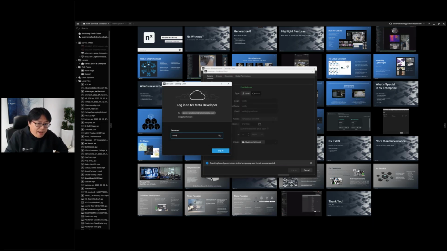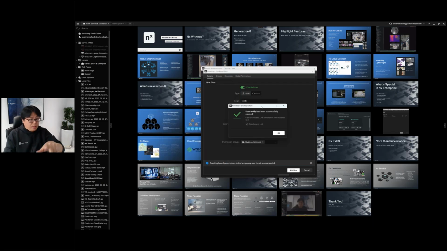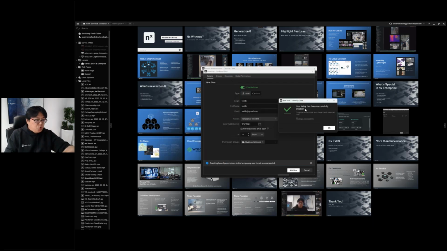And then I create Teddy, right? We don't give you the account and password. If you notice that, we don't ask you to type the password, right? Instead, we just give you a link. So right now, I create an account, Teddy. We don't need to ask Teddy to give me a password, and we don't need to create a password for him. We just create a link, then you just share the link with Teddy.